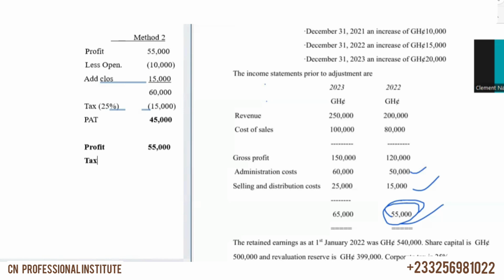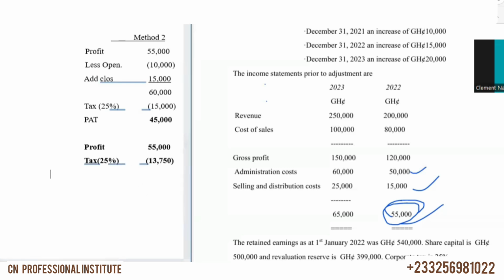So 0.25 by 55,000. Okay, so I got tax of, let me say 25%. So I got tax of 13,750. I punched that right now.